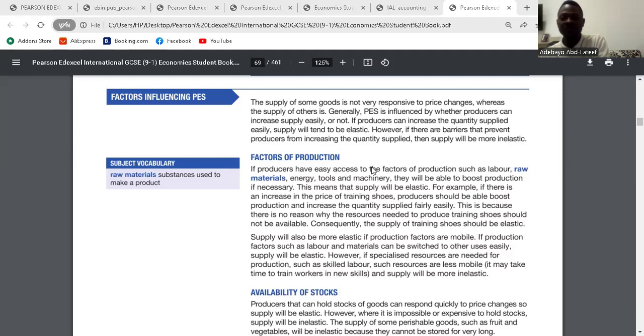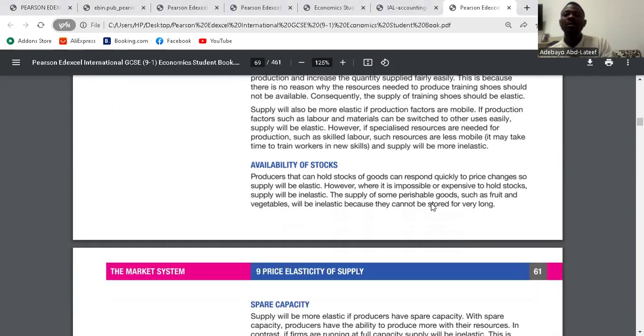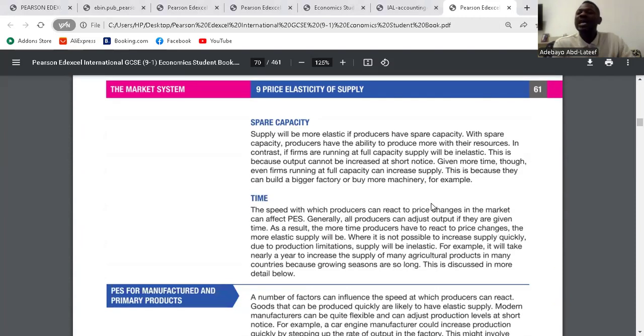Second, availability of stocks. Stocks are goods that we sell. The price of what we sell can increase, but if we don't have them available, are we going to be able to sell them even at a higher price? We won't be able to sell them. Is it clear? Yes.